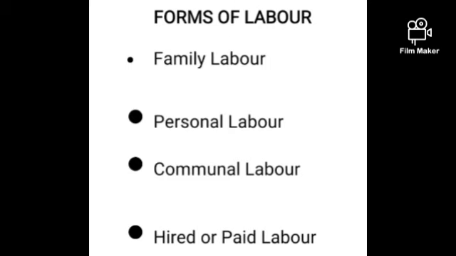Forms of labor. We have four forms of labor: family labor, personal labor, communal labor, and hired labor. Family labor is the labor provided by the farmer's family, that is the farmer himself, his wife, and children. Then we have the personal labor. This is the labor provided by the owner of the farm, that is the farmer himself.